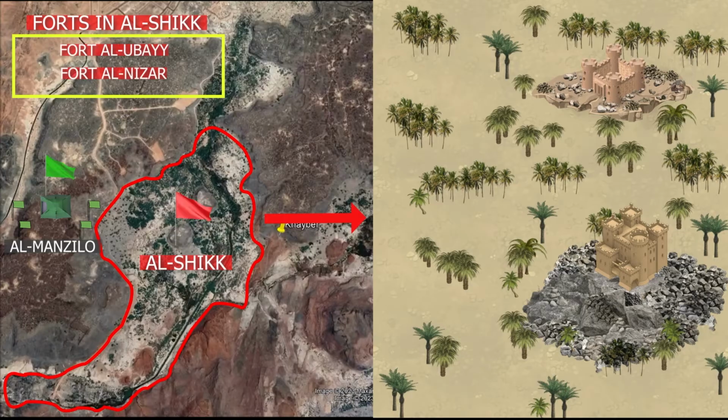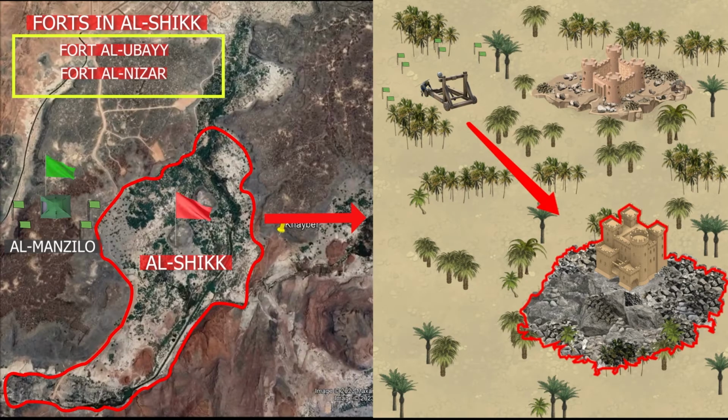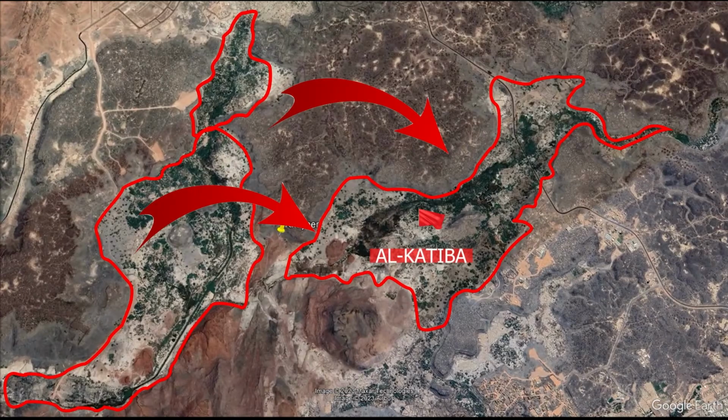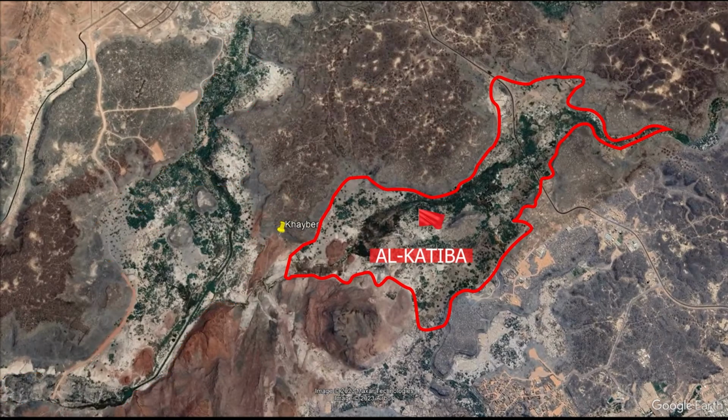Next, Muslims attacked the fort named Al-Nazir Fort. They were the strongest people of Al-Shikk who fought. They aimed at the Muslims with arrows and stones. When Muslims were unable to breach the defense, Prophet Muhammad, peace be upon him, ordered that the mangonel found from Fort Name be put together, aiming at the fortress of Al-Nazir. Prophet Muhammad, peace be upon him, looked at Fort Al-Nazir and said, "This is the last fortress of Khaybar in which there will be fighting." Jews fled from district Al-Nataah and district Al-Shikk to another district called Al-Katiba.